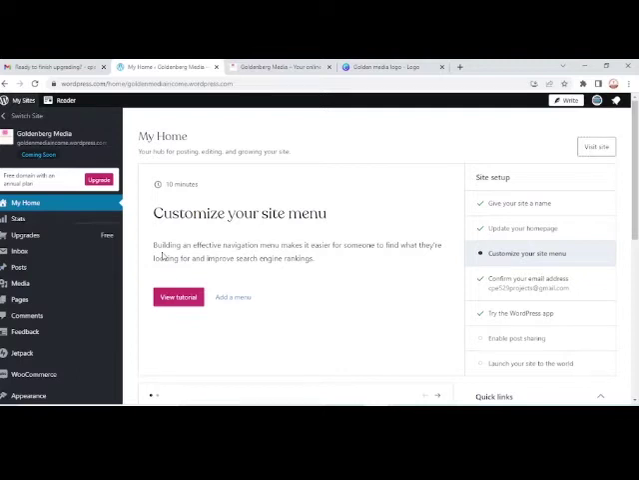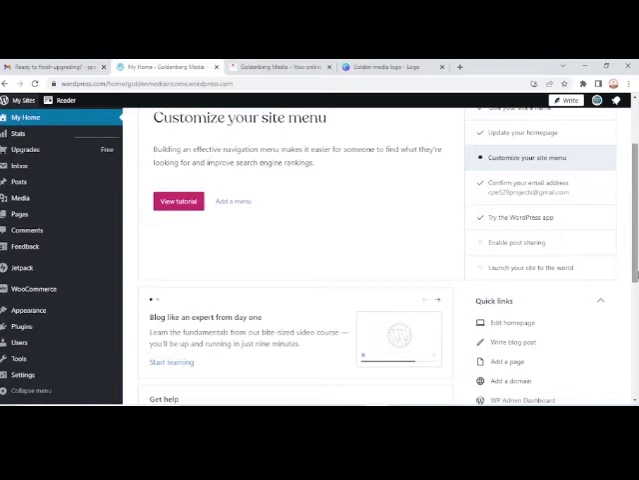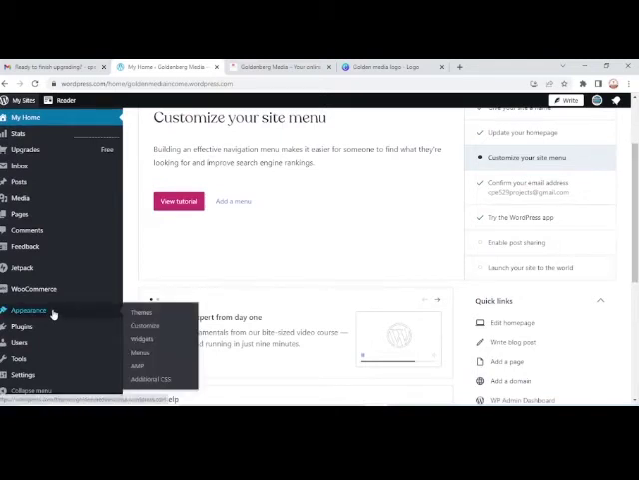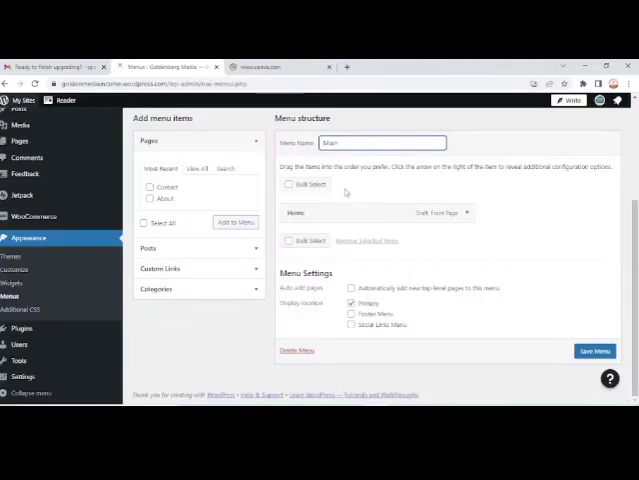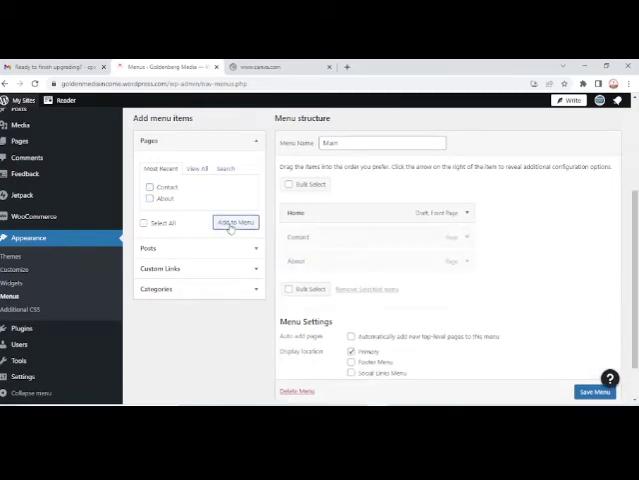So all we need to do, you can go down to add menu. You can go down here where you have appearance, menus. You can now add a menu from there. Customize primary menu, or we can just click here and it takes you straight to add a menu. Alright, so we select contact and about, we add it to the menu.